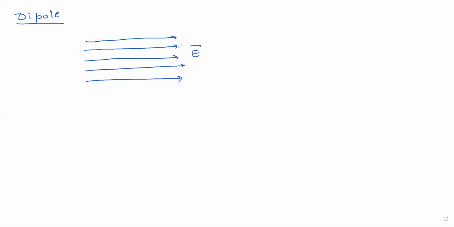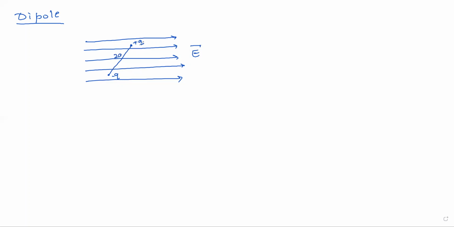Now let us place a dipole in this electric field. What is a dipole? Two equal and opposite charges separated by a small distance. So let us place a dipole in this uniform field. Let this be minus q and let this point be plus q. Okay, and let the length of the dipole be 2a.